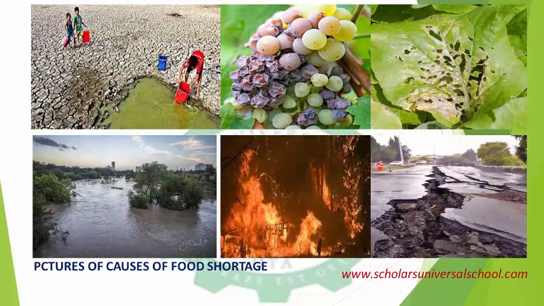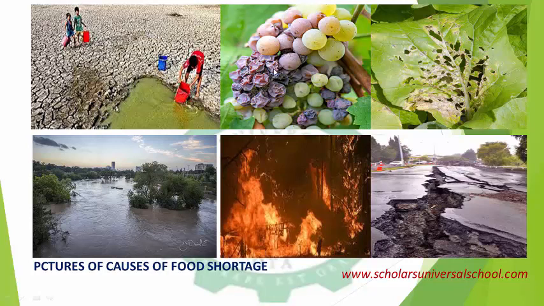Now, these are pictures of the causes of food shortage. You can see this is a drought land. No crop can grow in this place, so this is not a favorable condition. Eventually, people in this area will experience food shortage because there are no plants that can grow here. So what will animals depend on? Now, this shows